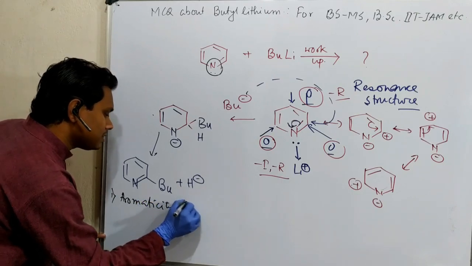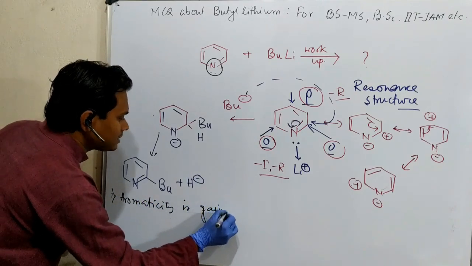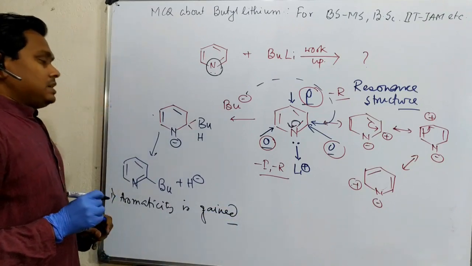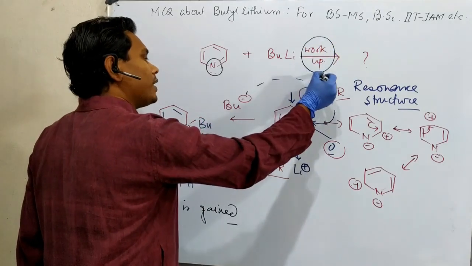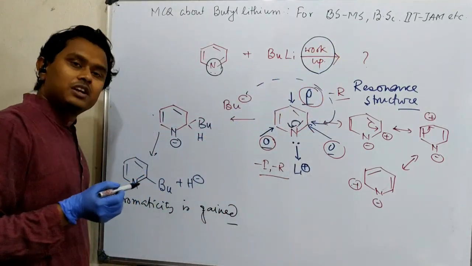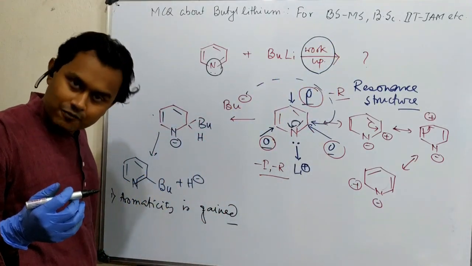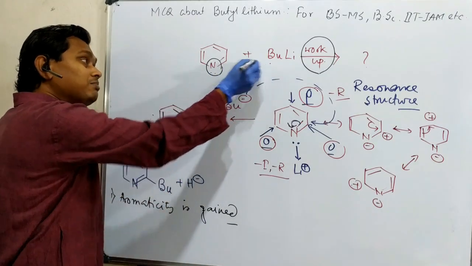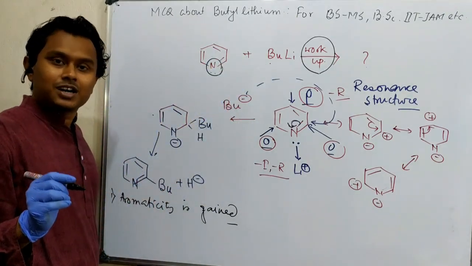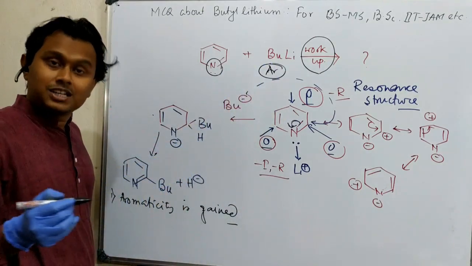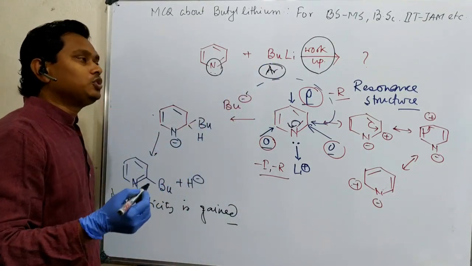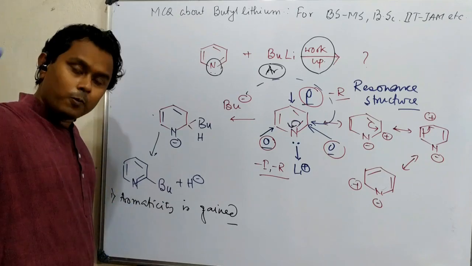And second, actually I wrote an option workup. Workup doesn't mean that we do workup under open condition. Butyl lithium reactions are done under an inert atmosphere, for example a dry argon environment. But after that we quench with water, or an open atmosphere.